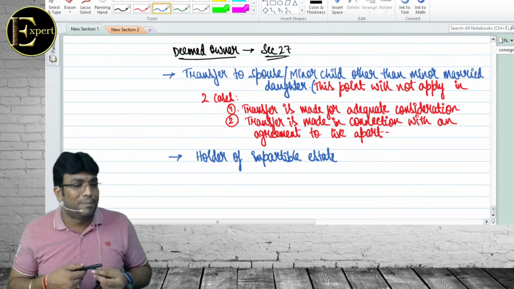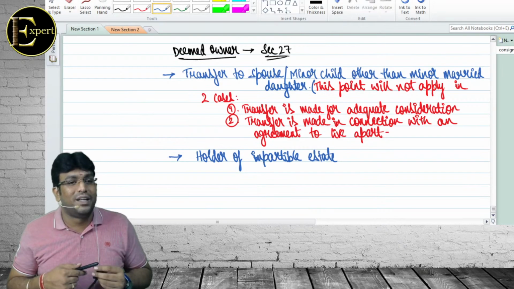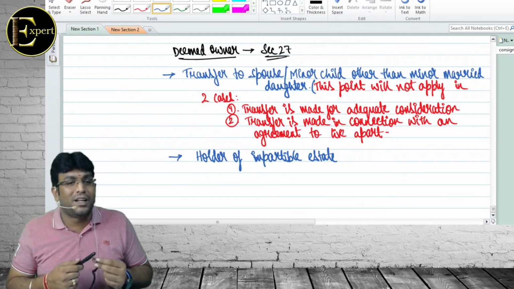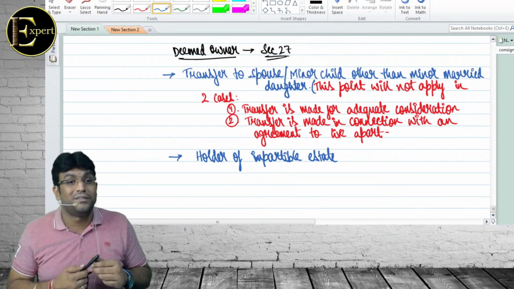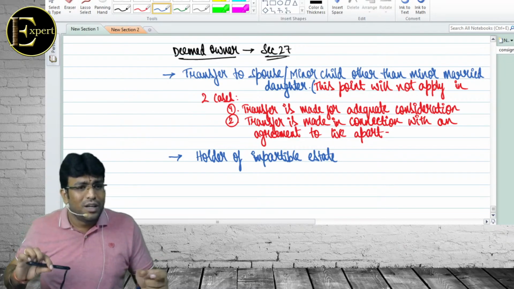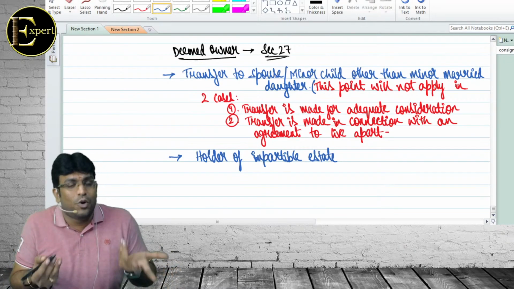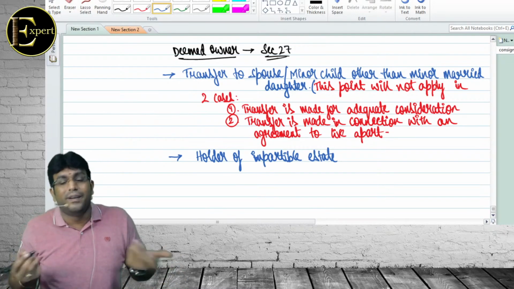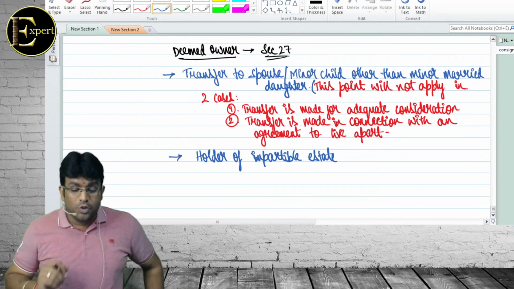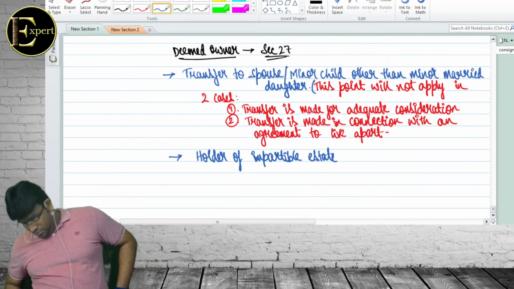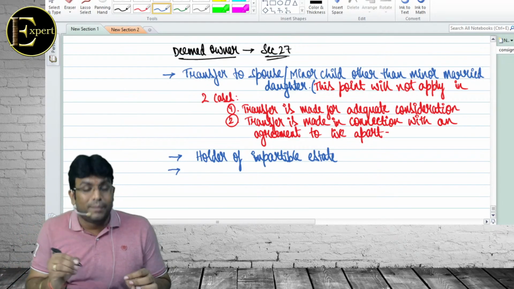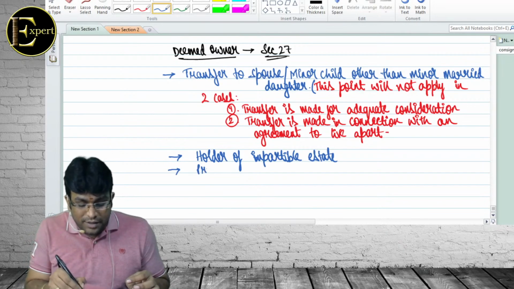But generally this won't happen practically much because once the grandfather dies, kids are ready to divide. Correct? No, I mean फादर से तो लड़ते नहीं, बट भाई से तो हमेशा लगता है कि जितना तुमको है जितना मेरे को है दोनों सेम होना चाहिए. Nothing wrong in that also, because I believe that's sensible also, because everybody has got their own right. No, why would somebody compromise for someone? Nothing wrong in that, because everyone has got equal right. Chalo. So what is the point? First point, transfer to spouse or minor child other than minor married daughter. Second, holder of impartable estate. Third one is interesting.